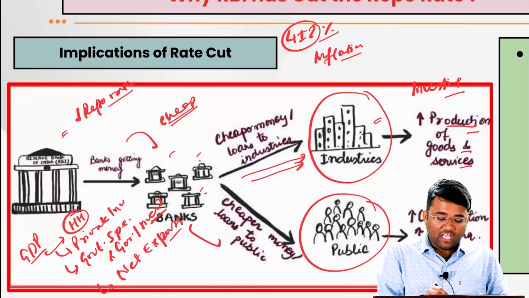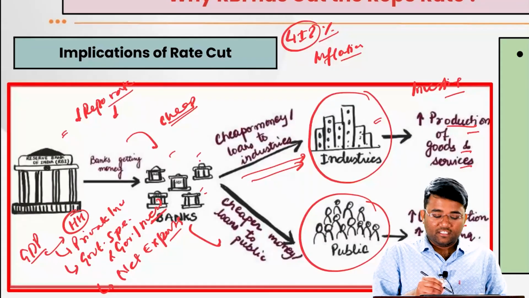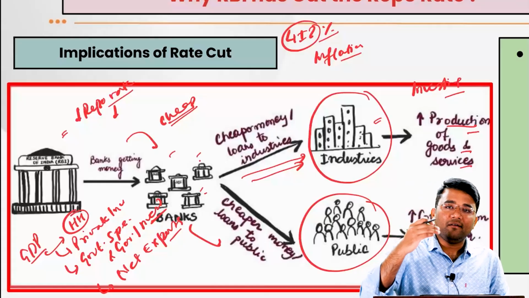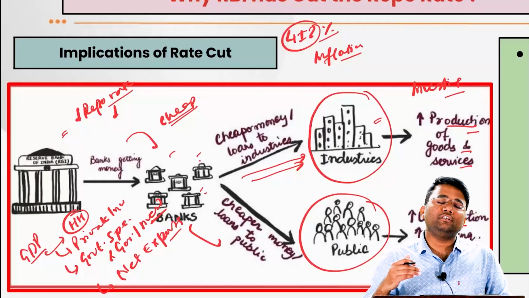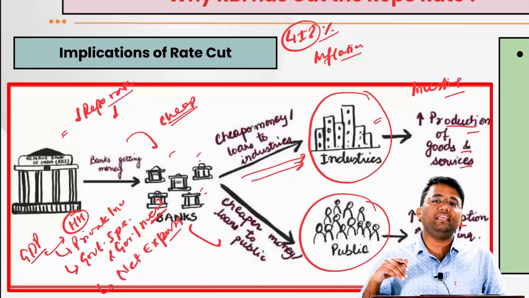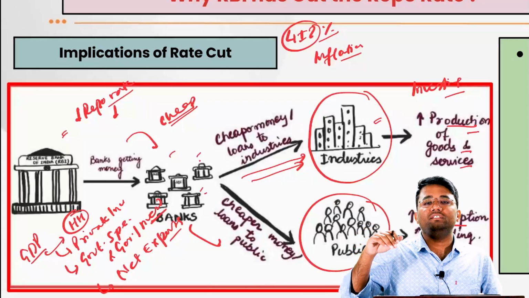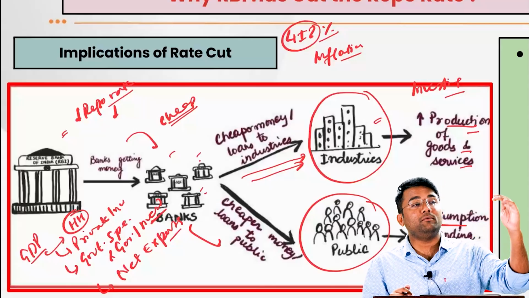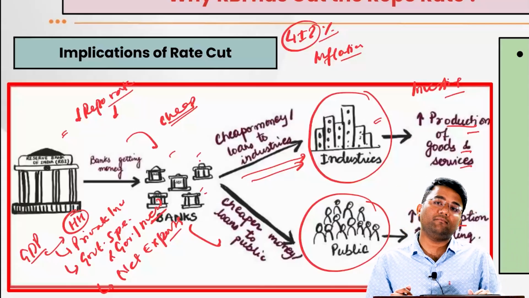But when the RBI reduces the repo rate, these banks will also reduce their lending rates, and the EMIs of the people will also reduce, and this person will be able to buy the iPhone, because now he or she will have to pay less EMI, which was only possible because of the decrease in the repo rate.